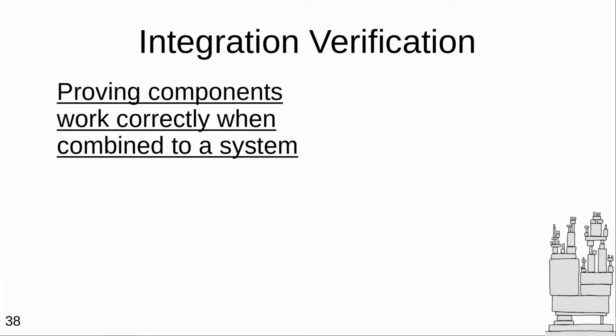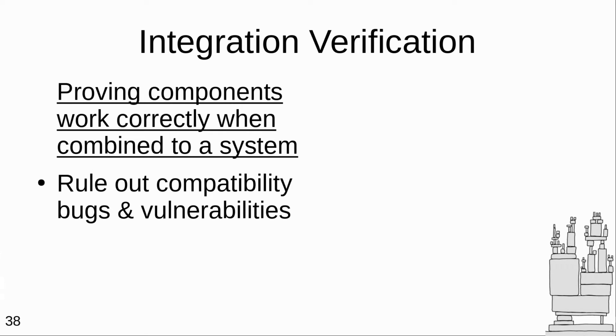Now, moving on to a totally different topic, integration verification. This is all about proving that systems work correctly, given that their components were proven to work correctly. So in Fiat Cryptography, we saw a little bit of this, a taste, between the compiler passes and the software itself. But really, I'm thinking of this on bigger systems, like a bare metal network stack running a web application serving end users. The reason we want to do integrated verification is that the gnarliest bugs appear at interfaces between components. Buffer overflows are a disagreement between user programs and the C compiler, and so on. And from a verification perspective, we also want this so that we can do modular proofs. We don't end up proving everything together because it is harder.